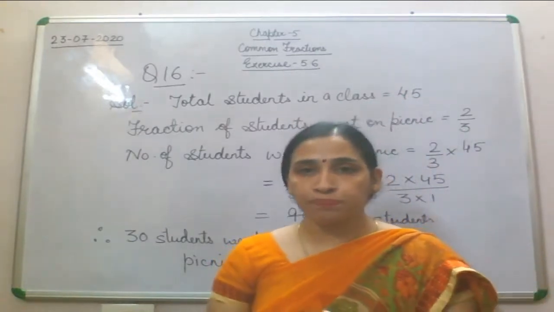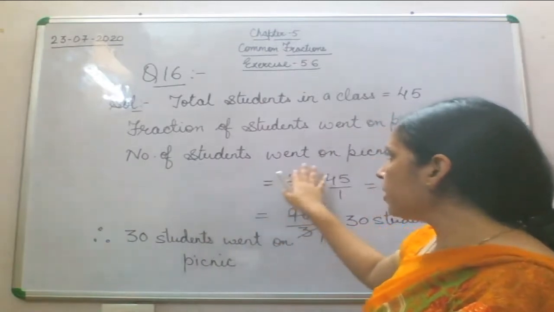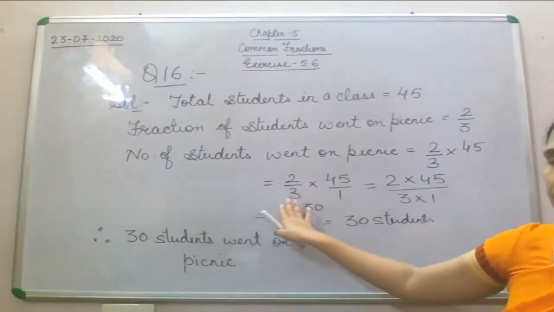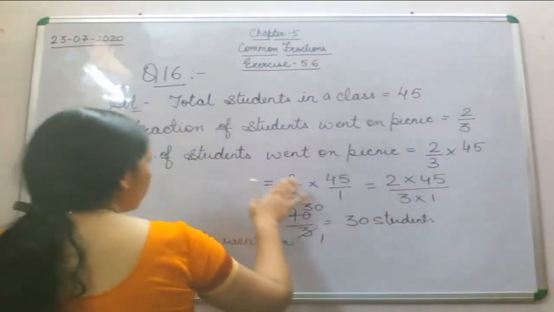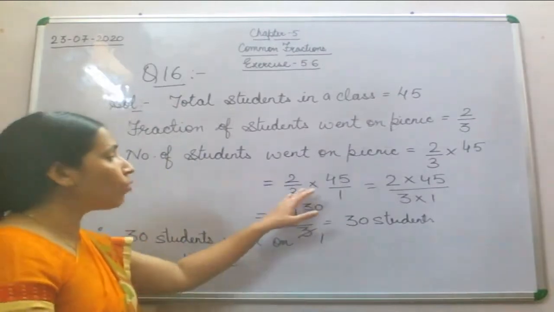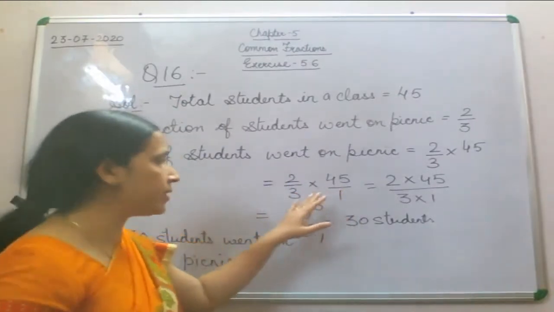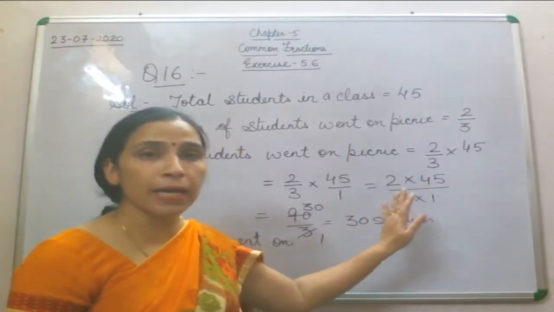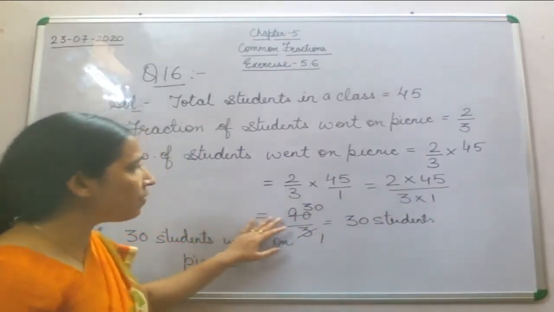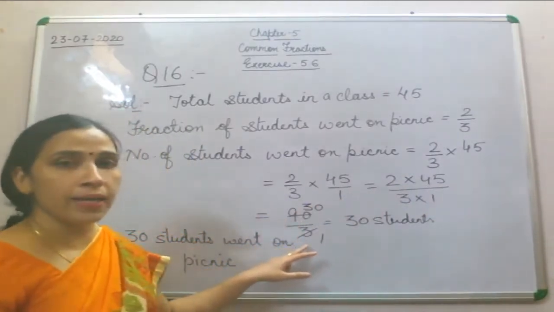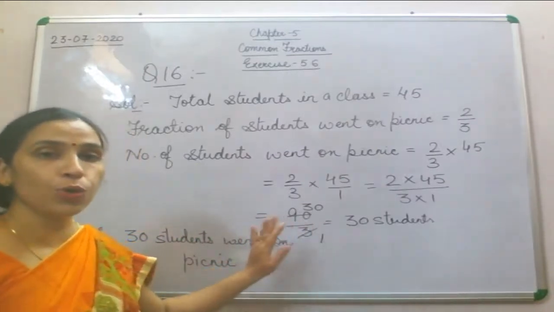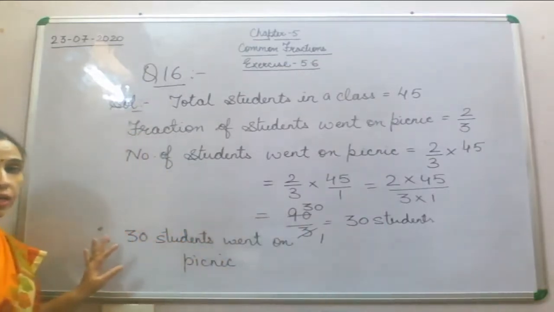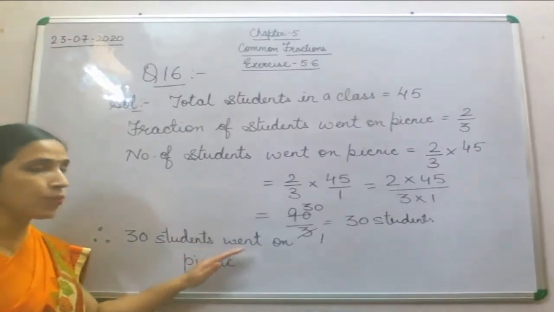So what we will do? Here we will find out the number of students who went on picnic. How? We will multiply this 2 by 3, which is the fraction of students, by 45, which is the total number of students. Now numerator will multiply by numerator and denominator will multiply by denominator. So what we will get: 45 2s are 90 by 3, and after reducing it into lowest terms, 3 3s are 9, and 30 students we will get as an answer, and we will write it. Therefore 30 students went on picnic.